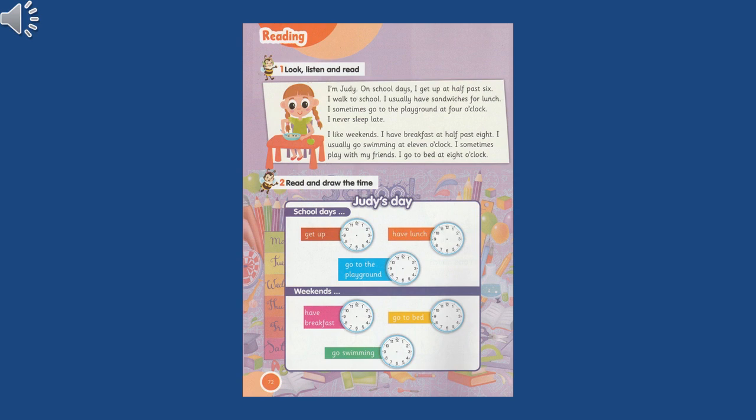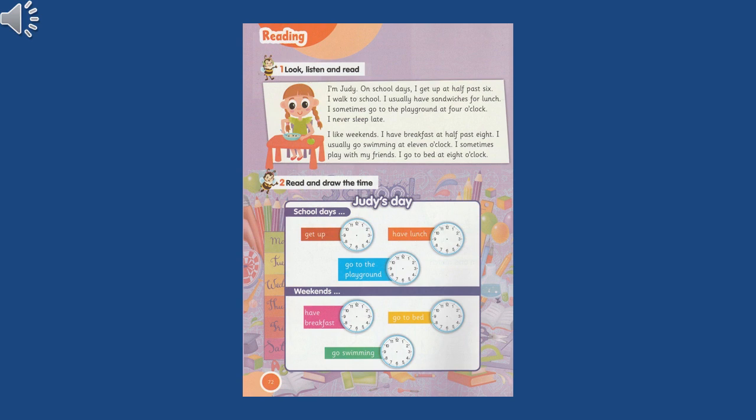Now pause the video and read the text several times by yourself. Now, after you read the text, I want you to look at exercise number 2. You have to draw the time for each activity Judy does. So, Judy's day, school days, at what time she gets up. So, get up, let's search the text. I get up at 6:30.